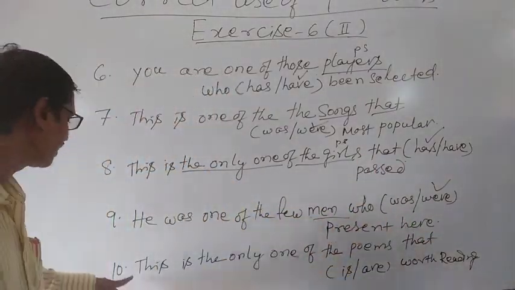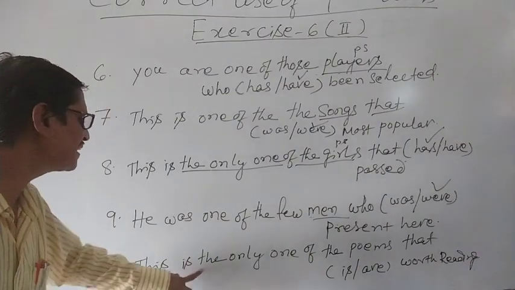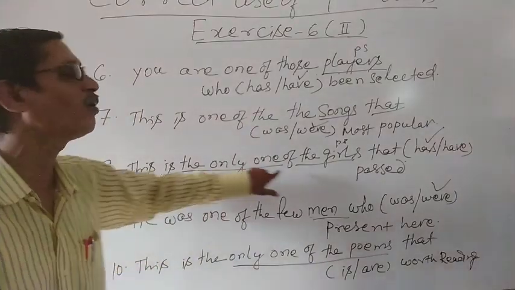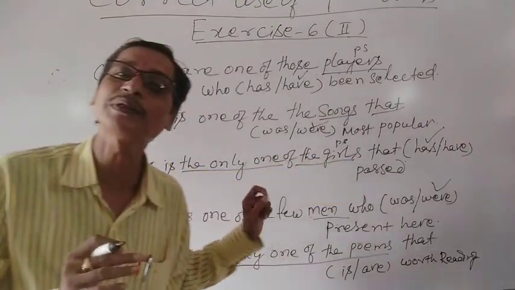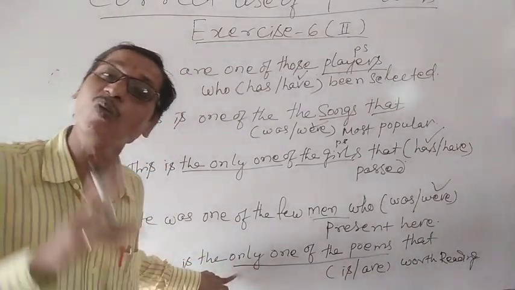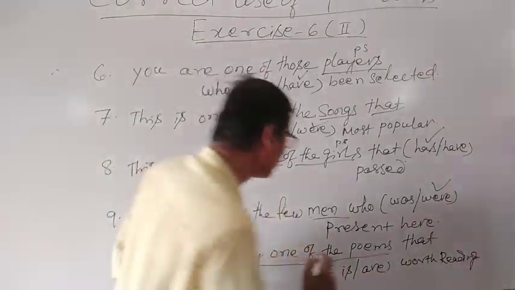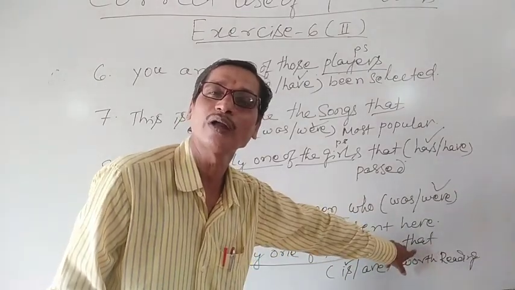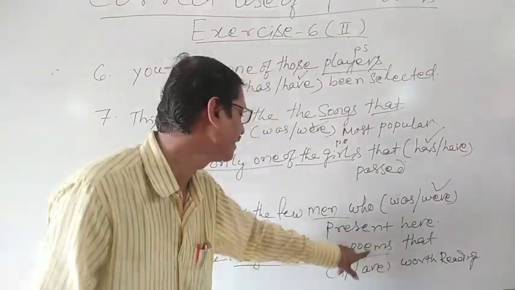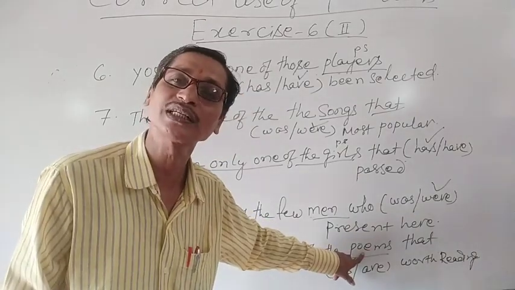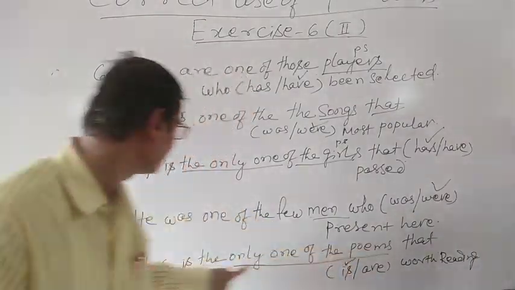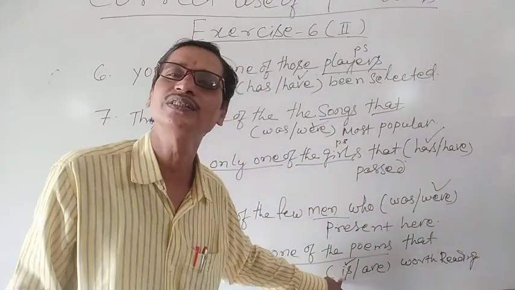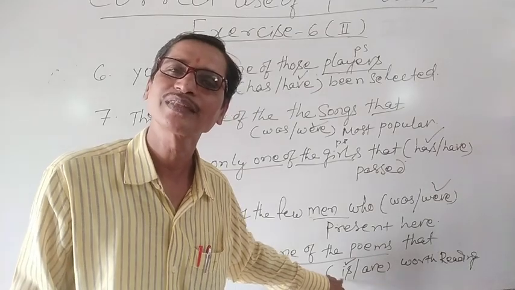Okay? Similarly, number 10 you see, this is the only one of the poems. Only one. Like you see, only one of the girls. Here is only one of the poems. Therefore, though only one is written, we have to use the singular verb over here. Despite there being a relative pronoun which is the subject of this verb and its antecedent is the plural subject, despite this fact, because we have used the phrase only one, that is why we have used the singular verb over here. You understood?